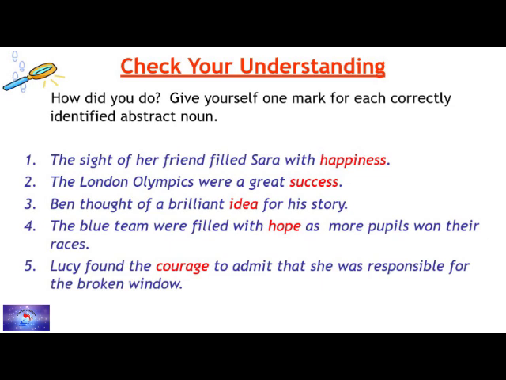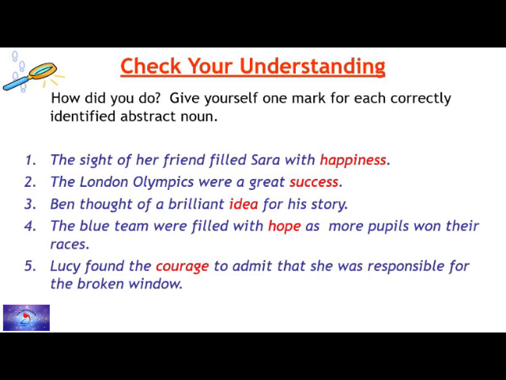So the first question, it is happiness. Second one, it is success. Third one, it is idea. Fourth one is hope, and fifth one is courage. So with this, we conclude the explanation about the abstract nouns.